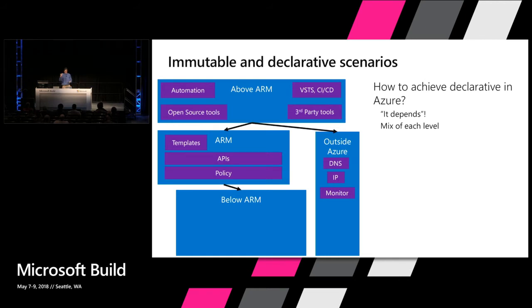In many cases, as we'll talk about the factors of these, there's no right or wrong now. A lot of times you've built these systems depending on your own skills, where you came from, and the things that you did in the on-prem space, and as you've matured through the cloud, you've sometimes brought those tools along and made them meet your requirements in your teams. Now below ARM, clearly you have to use APIs to touch any Azure services, and as we talked about, these Azure services have this resource provider control plane, data plane break as to what you can do, what you can't do.